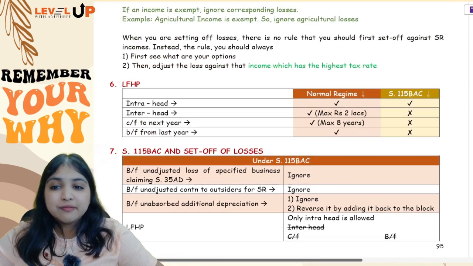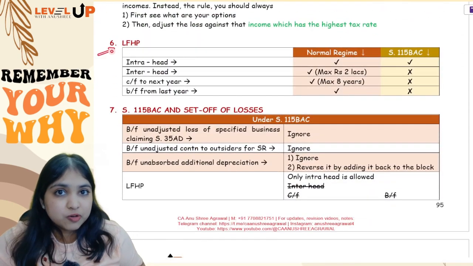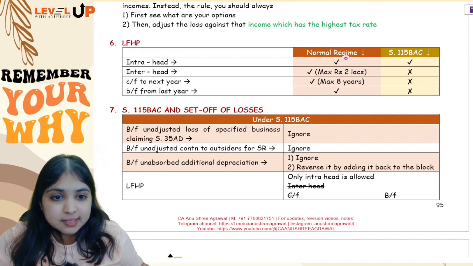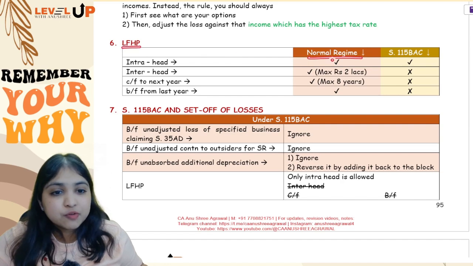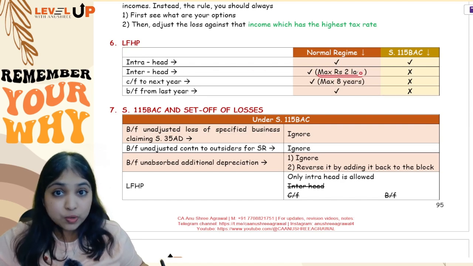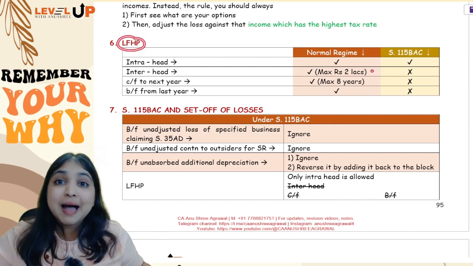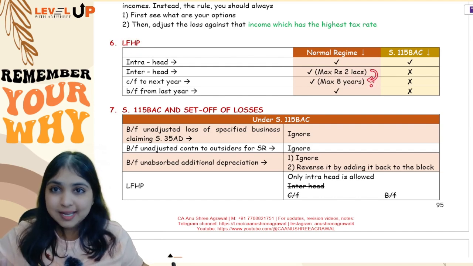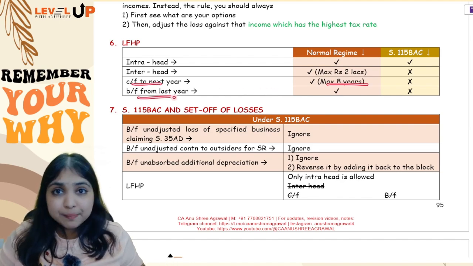Okay guys, and finally after this, coming to my next discussion about loss from house property. See, in case your assessee is following the normal regime and if you have loss from house property, of course you will first do intra-head adjustment, then you will do inter-head adjustment, but inter-head you can do maximum 2 lakh rupees only. If you have more than 2 lakh rupees loss from house property, the balance you only have to carry forward to the next year. You can carry forward for 8 years. You can carry forward also, you can bring forward also.